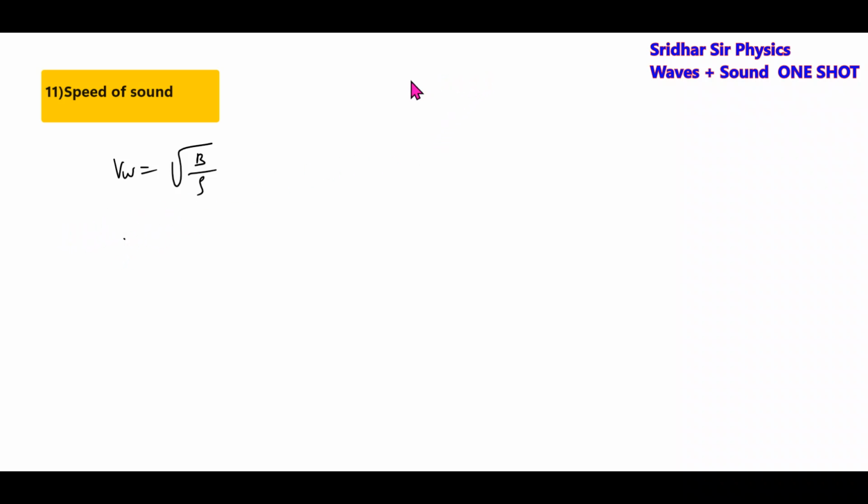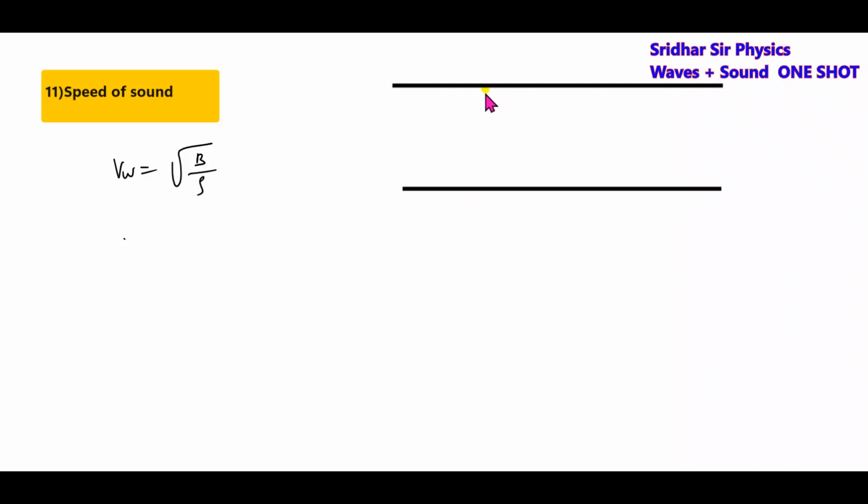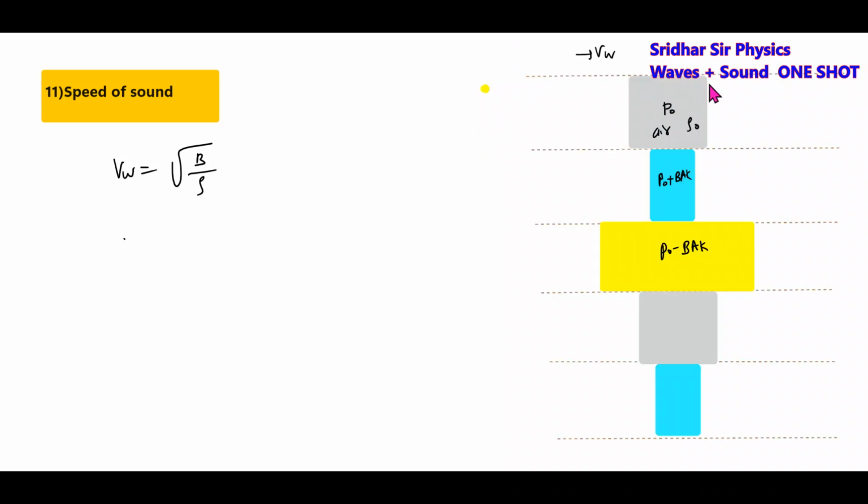When the sound wave propagates through a medium, I am assuming some volume of air which will undergo compression and rarefaction. First this will be normal. Initially let the pressure be P naught, density rho naught. It will undergo compression. This will be compression.